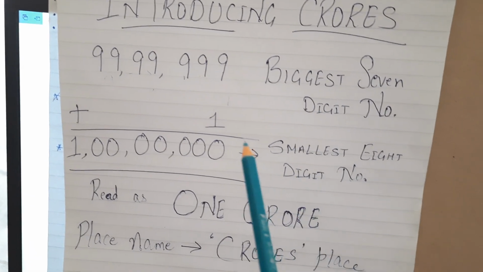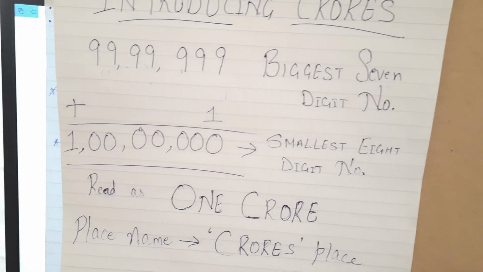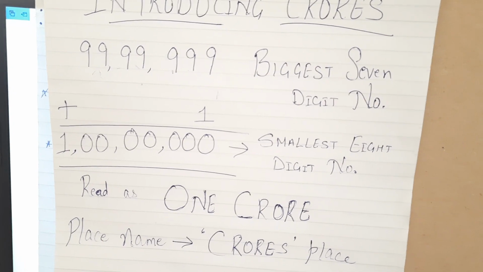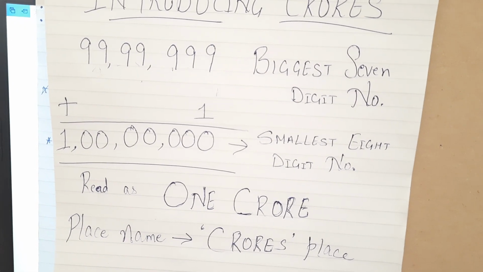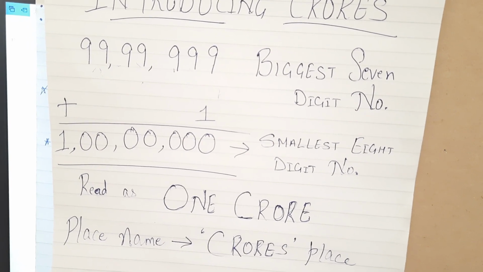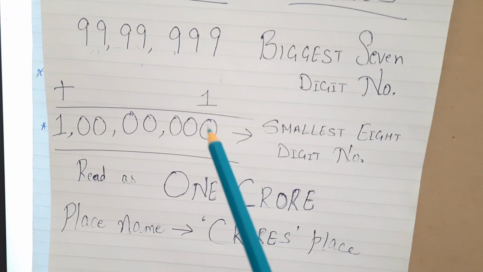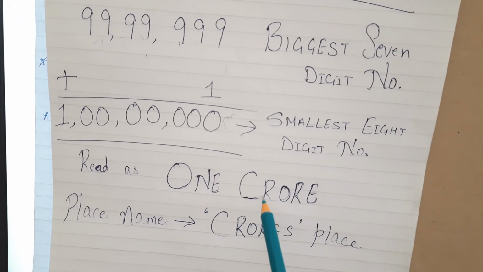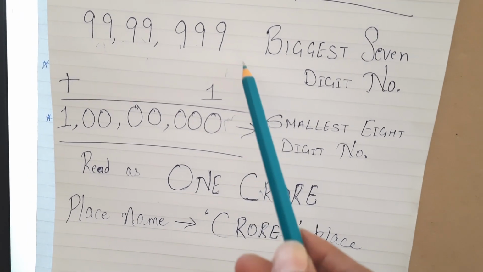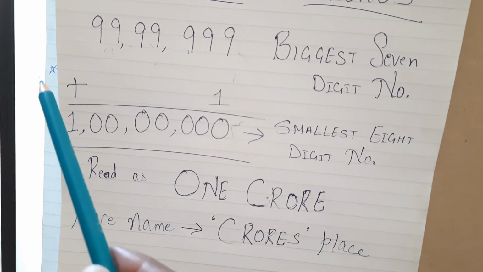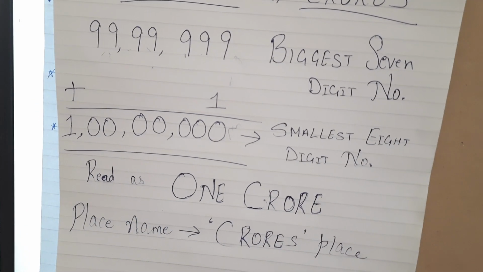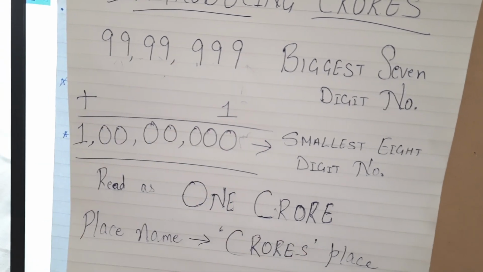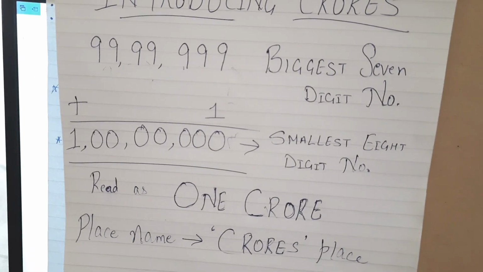Now when we add 1 to it, just like how we did for the 6-digit number to get the 7-digit number in our last video. So now we have added 1 to the biggest 7-digit number. We will get the smallest 8-digit number. And that is nothing but 1 crore, children. So when you add 1, automatically all the others get 0. How? It's fun. You're adding 1 to the units place, so naturally all the places are changing.